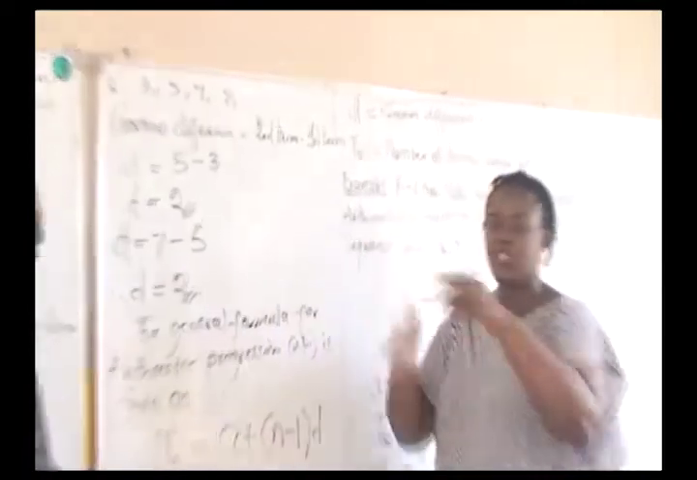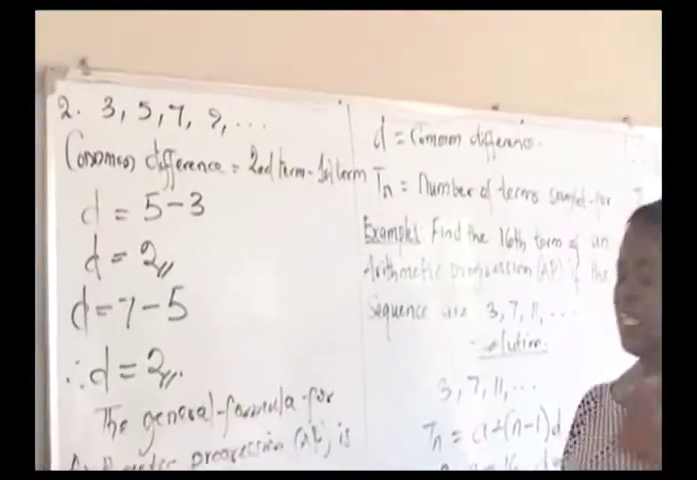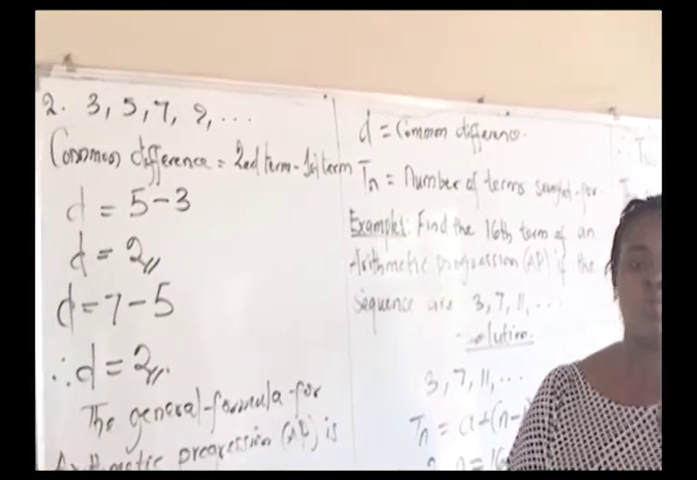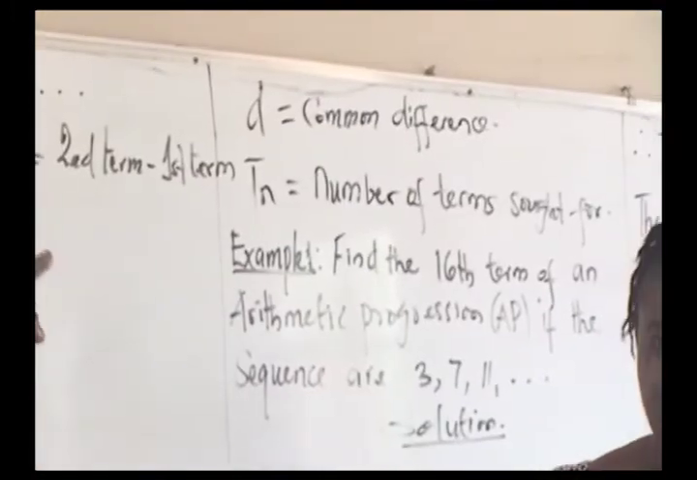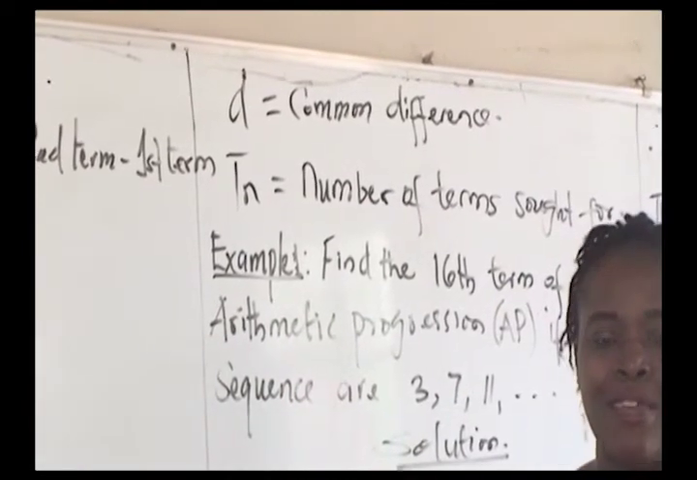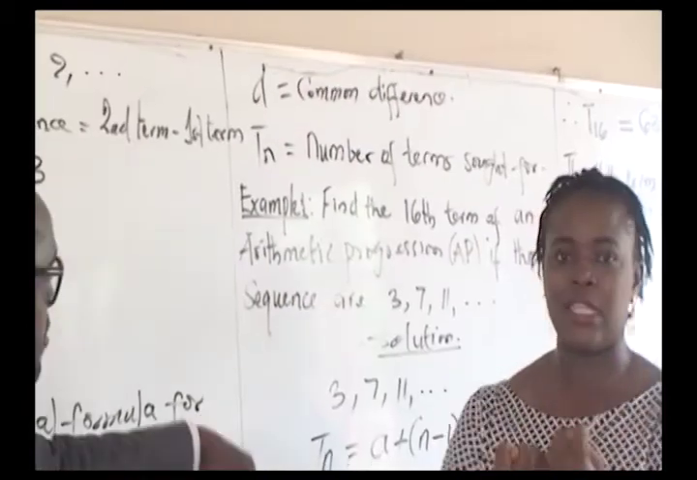I also established that the Tn, some textbooks will use Un as I said, also represents the last term, and n is called the number of terms sought for. From the questions on the board, I will take just a minute to run through them.